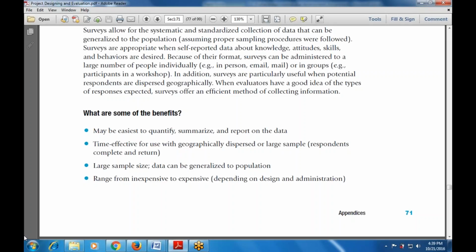Then a small sample size is also not okay for generalization of the data to the population. Then it ranges from inexpensive to expensive. It depends on the design and the implementation.